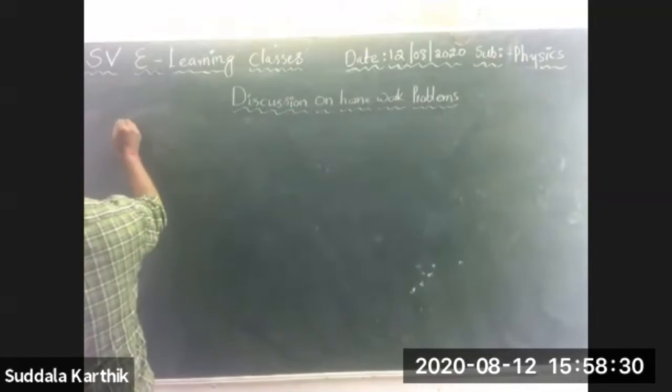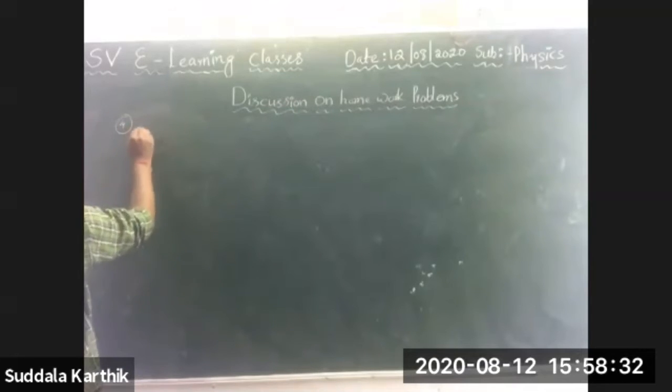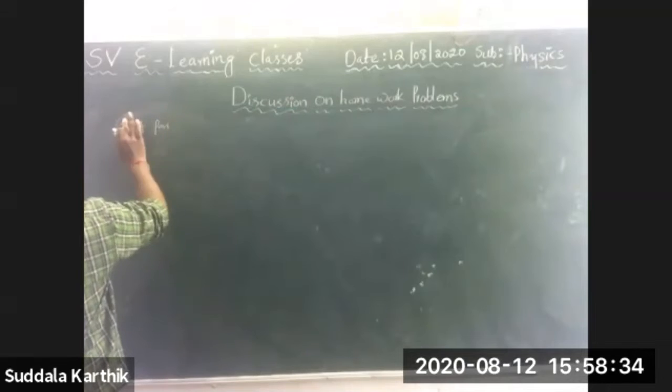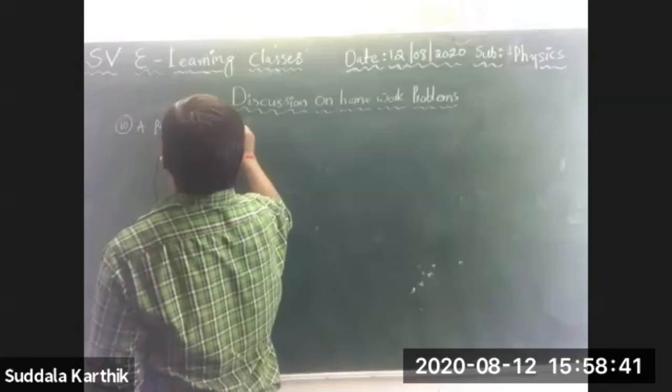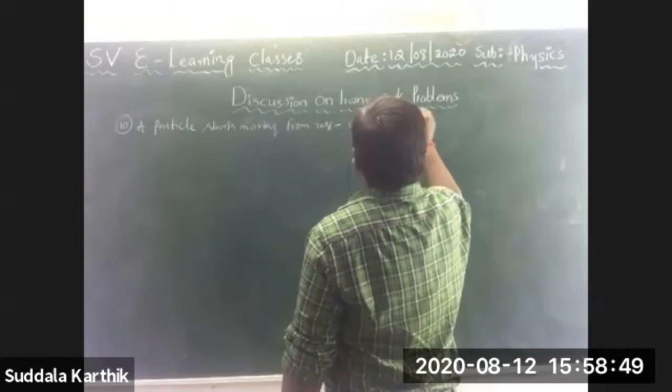Yes, tell me a question. Question number 4. A particle starts moving from rest under uniform acceleration.